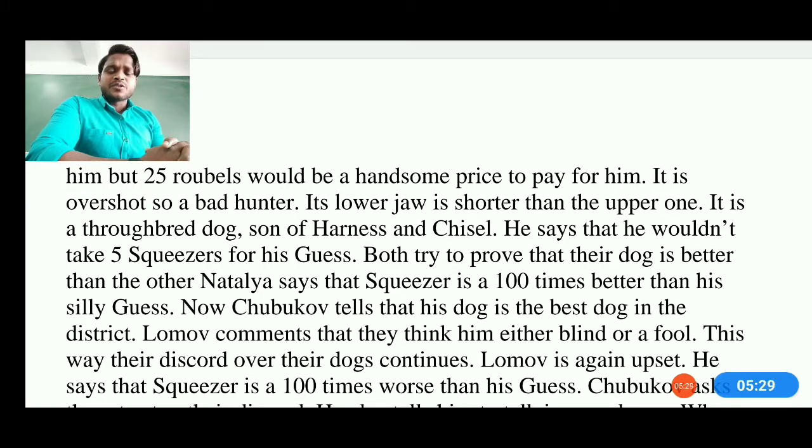Now its lower jaw is shorter and the upper one is different here. So our third dog is also better than your dog. So they are fighting with the dog style. Okay, now they're also fighting with each other.